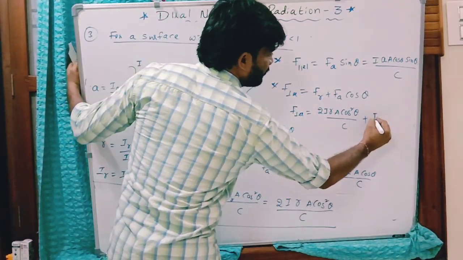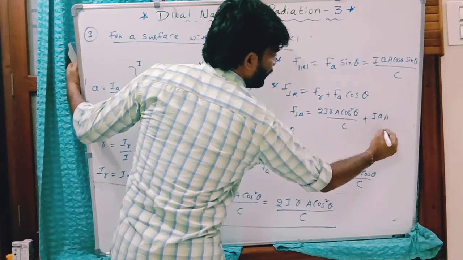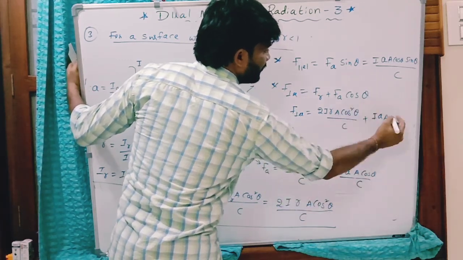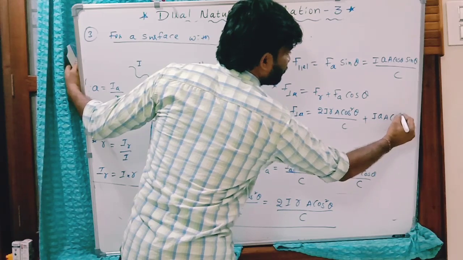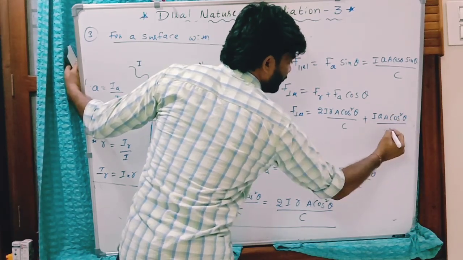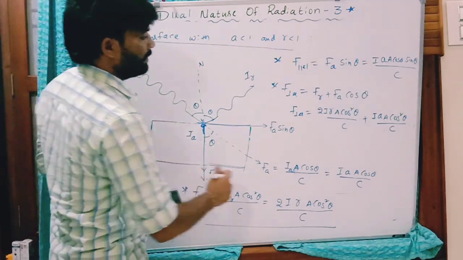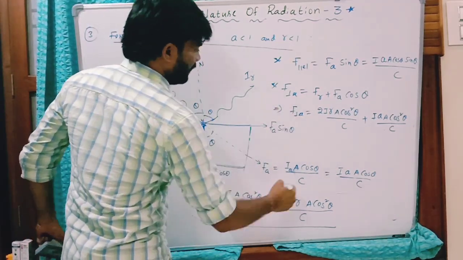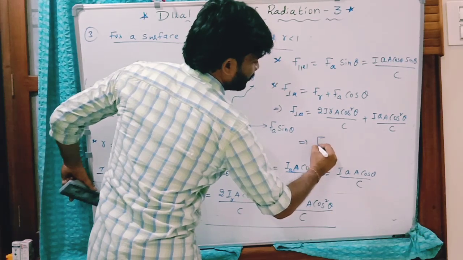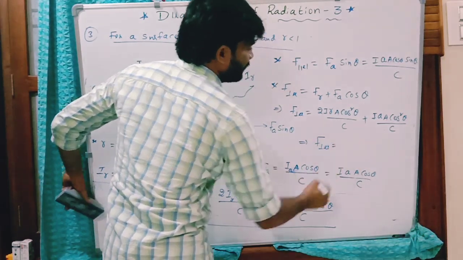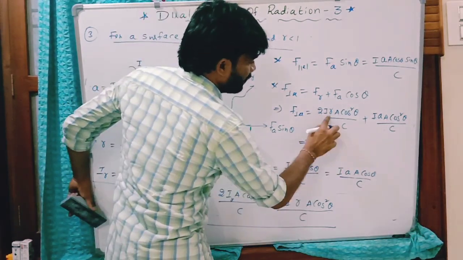FA is IA capital A by C cos theta, and this cos theta gives cos square theta by C. So you can see this equation here, it implies this equation, the perpendicular force on the surfaces. Here what are the common terms?